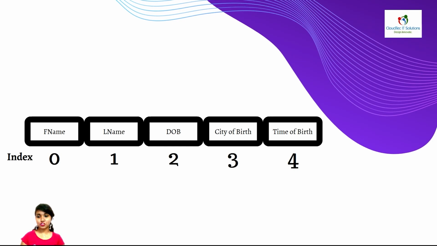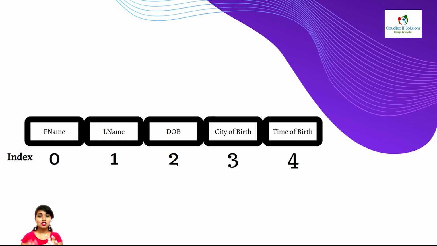This is an example for tuple that, see, mostly you will have tuples in a registry. So let's assume that this is the birth registry which hospitals will have. Once a child is born, they'll write in the registry, right? Like what's his or her first name or last name, date of birth, city of birth, time of birth, everything will be mentioned in the registry.